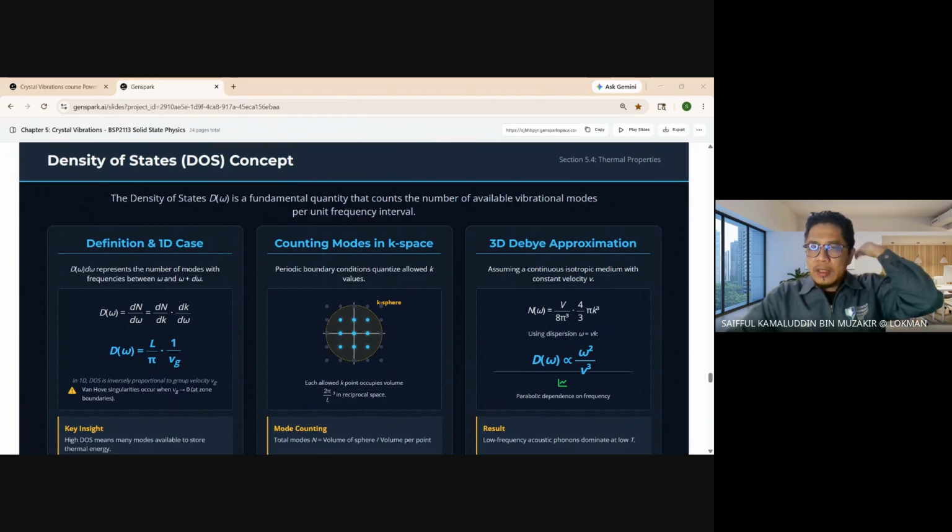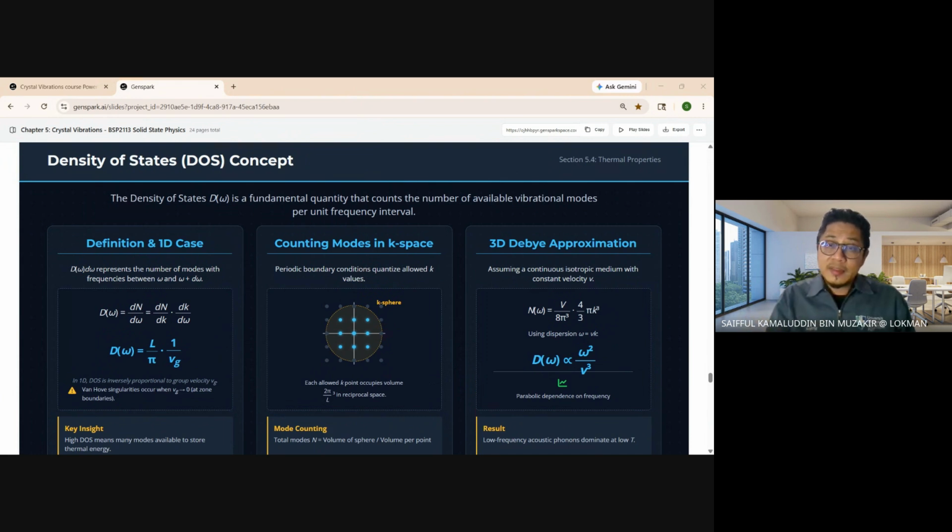Now we come to the density of states. Oh, apa pula density of state ni, sir? So density of state is one of the most important concept. Everything is important. Sir dah cakap everything is important. So density of state is one of the most important concept in thermal physics. So the DOS, density of states, also known as DOS. Okay, density of states tells us how many vibrational states are available in a given frequency range.